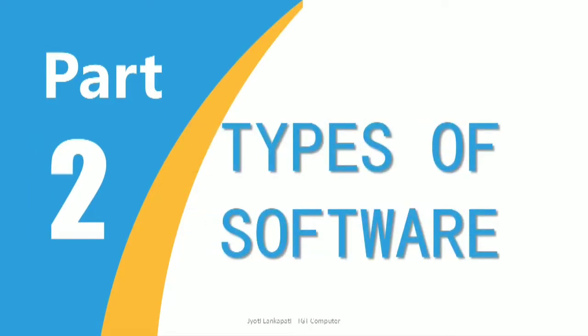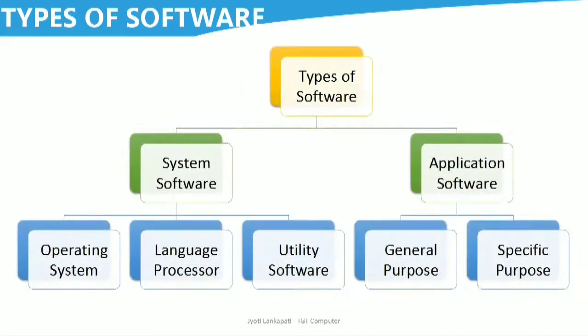Okay. Now let's see the types of software. There are basically two types of software. First is system software and the second is application software. System software is again divided into three types, that is operating system, language processor and utility software. Application software is again divided into two parts, general purpose software and specific purpose software. Okay, so remember there are two types of software, system software and application software.